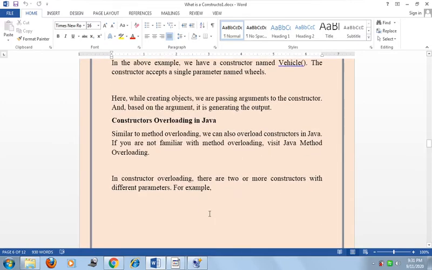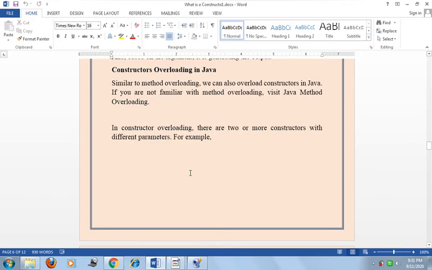Now the next topic is constructor overloading. What is constructor overloading in Java? Similar to method overloading, we can also overload the constructor in Java. So friends, the method overloading point we covered in the previous lecture, so you know how to overload a method in Java. In that same way we also overload the constructor in Java. If you are not familiar with method overloading, then go to that Java method overloading lecture and clear your ideas. Now in constructor overloading, there are two or more constructors with different parameters.